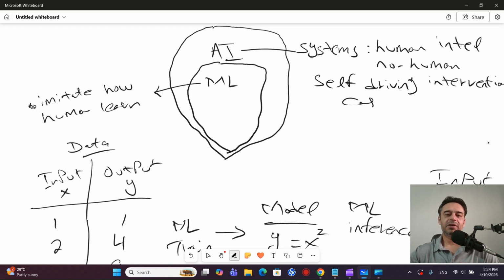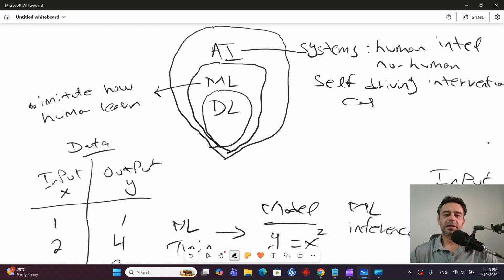So in that case, we will have to rely on another subset of machine learning, which is called deep learning. So here we have deep learning. Deep learning is one subset of machine learning. Again, you have artificial intelligence, which is a very broad term. One subset of artificial intelligence is machine learning, where you give the input data, the model trains itself, and so on, like we just saw in this example. But if you have thousands or millions of input parameters, then there are certain limitations for the machine learning models. In that case, you will have to rely on deep learning.